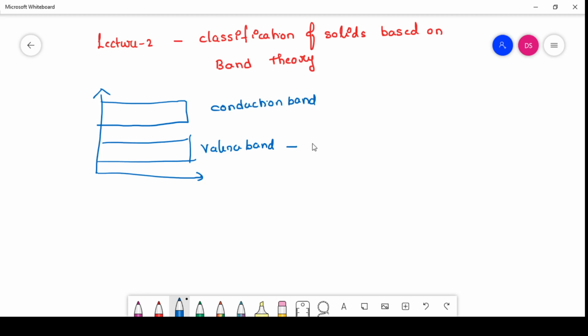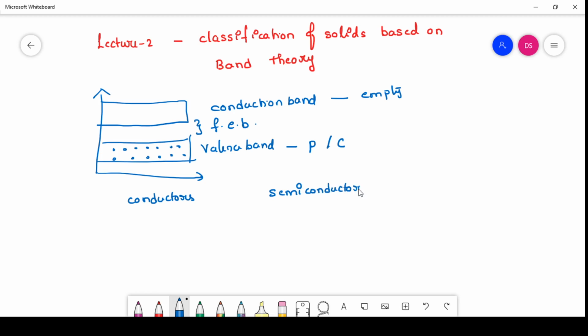And valency band is partially filled or completely filled, and conduction band is always empty, and there is a band gap in between the valency band and conduction band, that is called forbidden energy band gap. Okay, so based upon this band gap, the solids are classified into three types: conductors, semiconductors, and insulators.